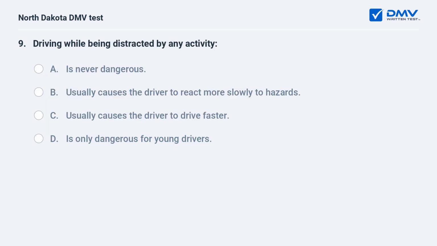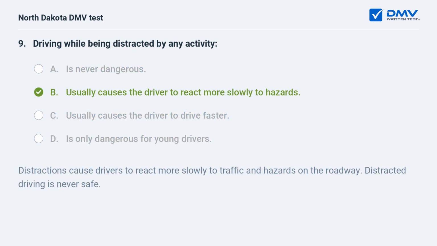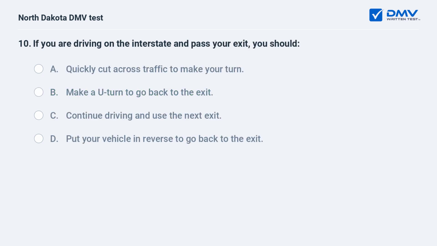Driving while being distracted by any activity. A, is never dangerous. B, usually causes the driver to react more slowly to hazards. C, usually causes the driver to drive faster. D, is only dangerous for young drivers. B, usually causes the driver to react more slowly to hazards. Distractions cause drivers to react more slowly to traffic and hazards on the roadway. Distracted driving is never safe.